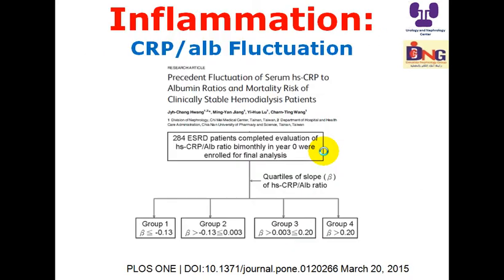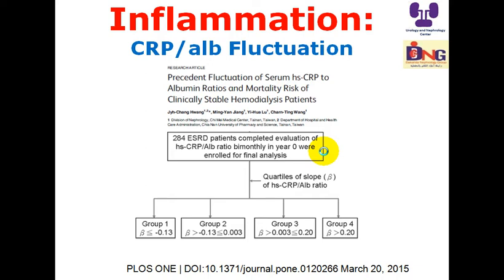C-reactive protein divided by albumin fluctuation. It's important; they divided the patients into 4 categories: group 1, 2, 3, 4. So here I want to stress the fluctuation in serum. High C-reactive protein is associated with poor outcome.